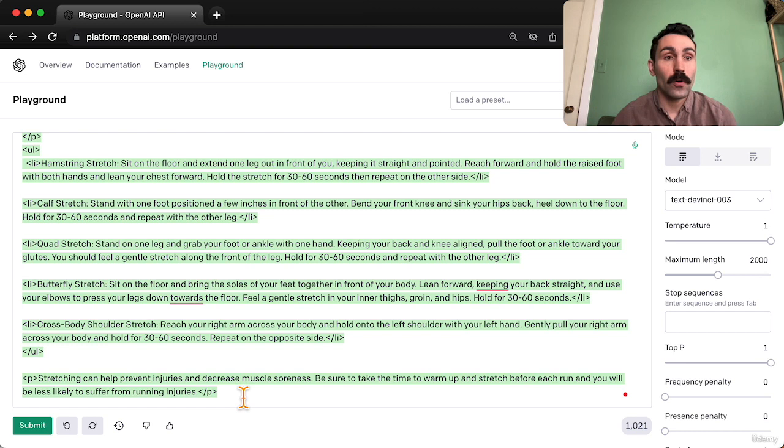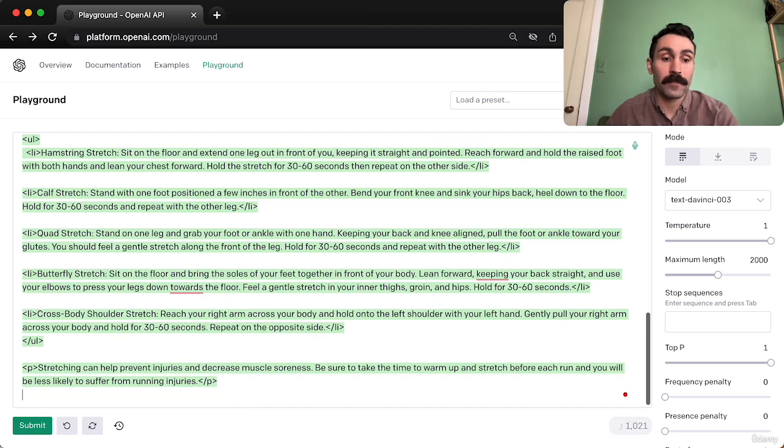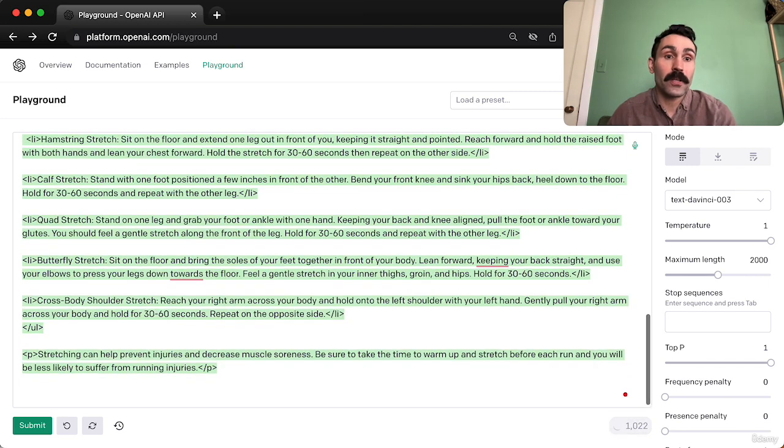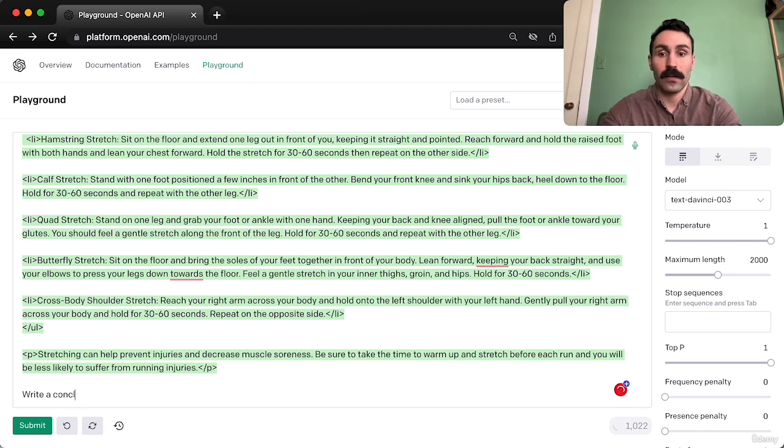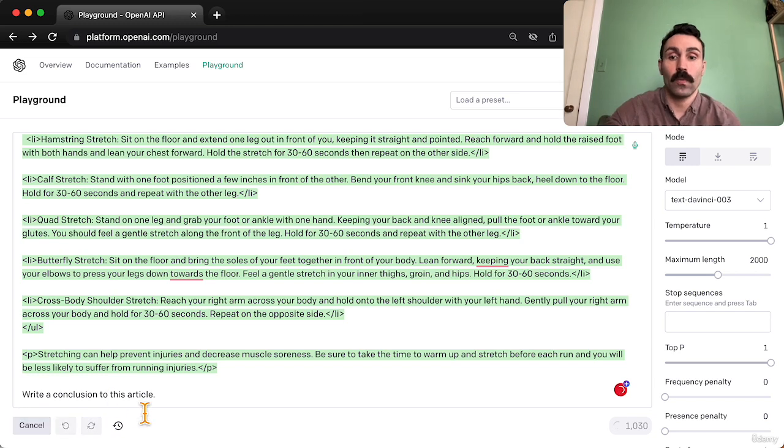Now, if you know more about running or if this is not specific enough, you can just go in there, edit things as needed. Again, this can simply just be used as a template to start an article or to give you ideas. We don't have a conclusion, so let's say write a conclusion to this article. Just to get one last paragraph.